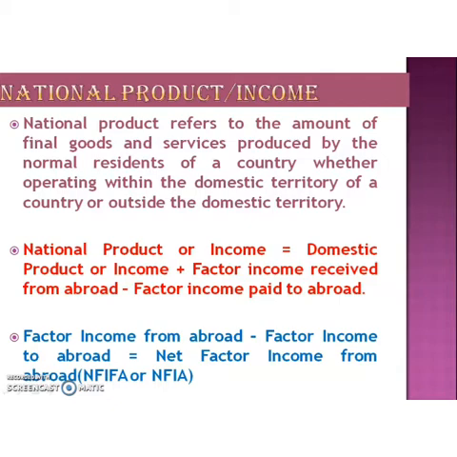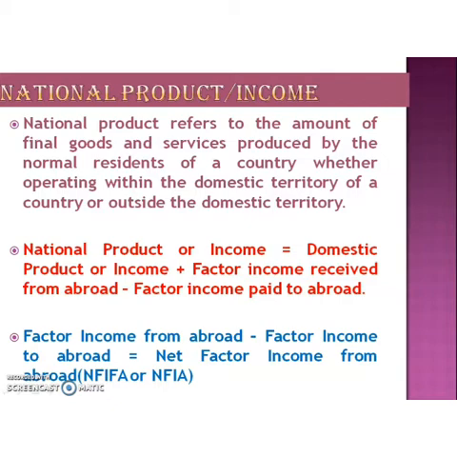To find the national product of India, we add the income generated by Indians from abroad to domestic income and deduct the income generated by foreign nations from our country. So the national product or national income can be calculated as domestic product or domestic income plus factor income received from abroad minus factor income paid to abroad.